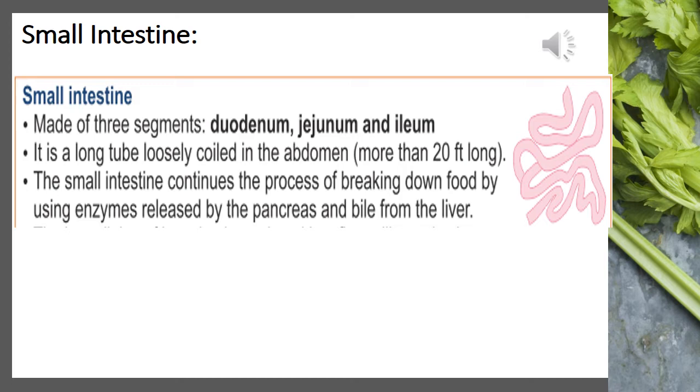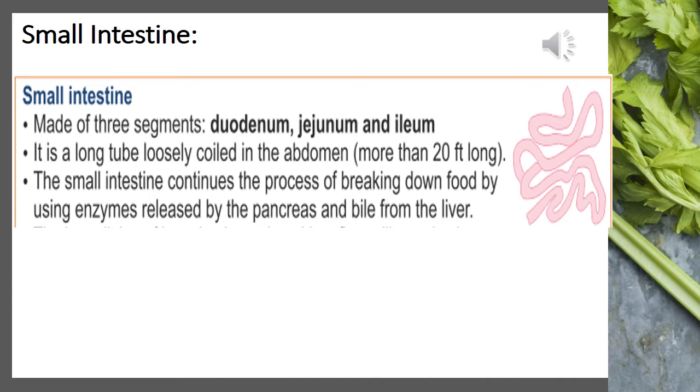Now, the small intestine is the longest part of the alimentary canal. It is about 7.5 meters long and arranged in the form of a coil. The muscles of the small intestine mix the food with the digestive juices and secrete some juices of their own, which helps in further digestion.